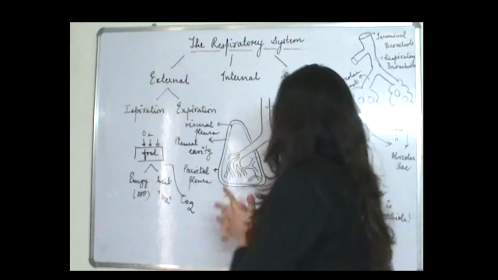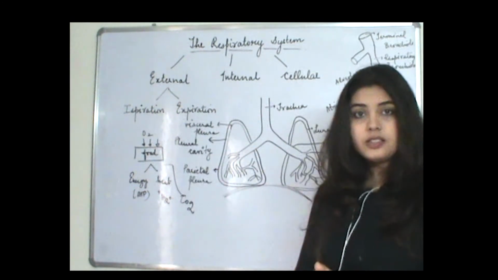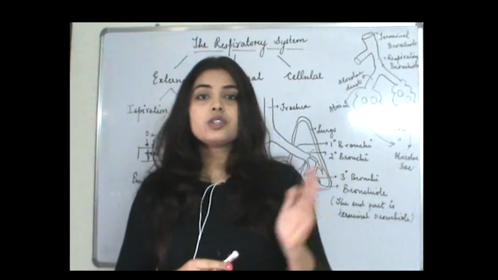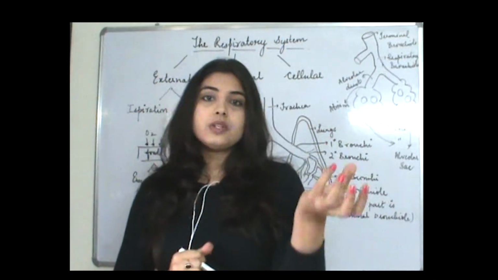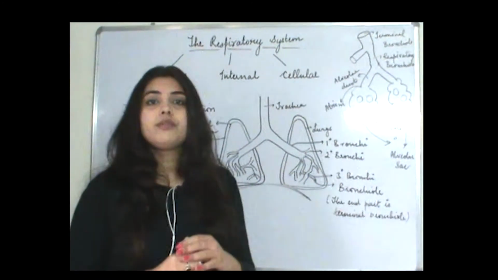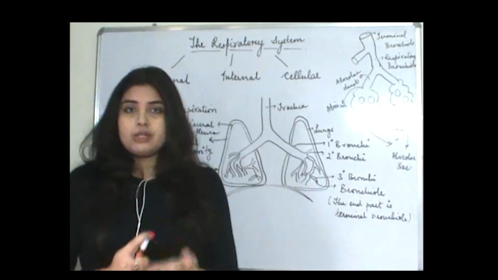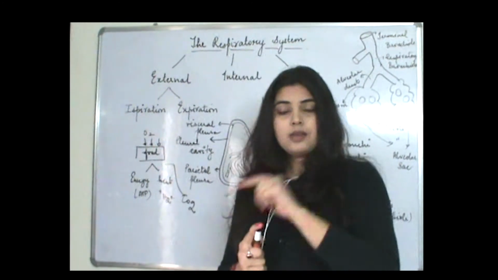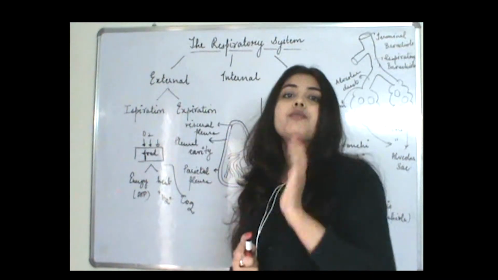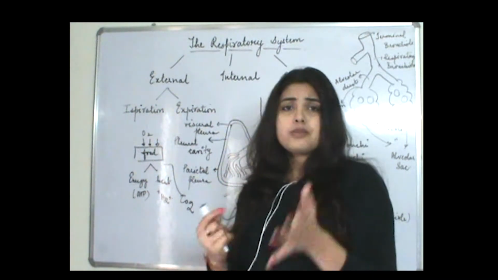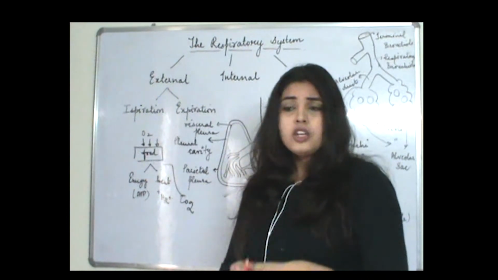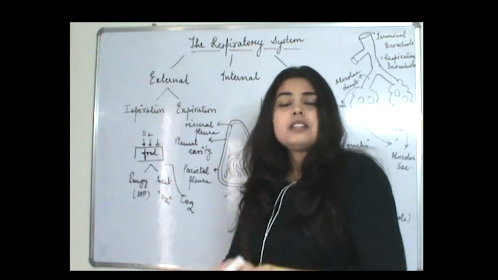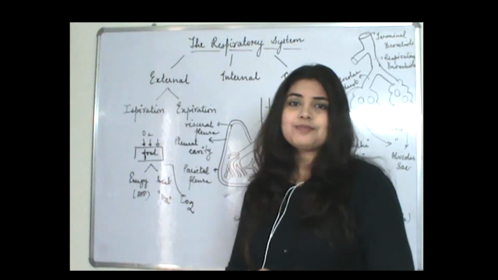Now respiration basically consists of three types: external, internal, and cellular. External respiration means when it is happening through the external body surface. So the nostrils, when you're taking in the air from the external environment, it is called external respiration. Right? I hope you are getting it, guys. If you're not getting it, please pause the video, see that part again, and then you can play it forward. That's a major benefit of these videos. You can just pause the video wherever you think it is going too fast for you, and watch it again.